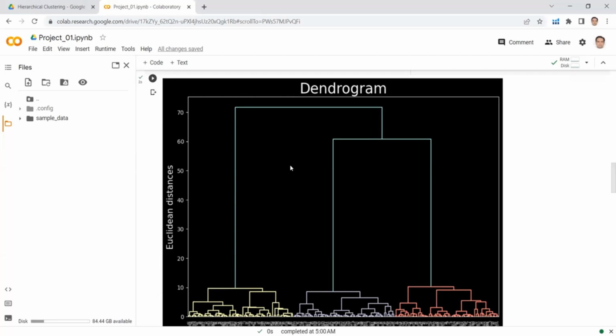Now, where is the threshold line? So this line is the threshold line because this is the vertical line which does not cross any horizontal line. If I select this, I cannot take this as the maximum vertical line because this horizontal line, if it extended, would cross this vertical line. So my threshold is somewhere here. So in that case, there will be 3 clusters now.